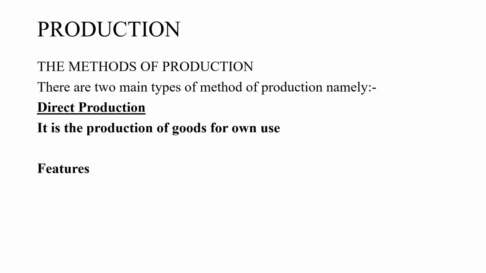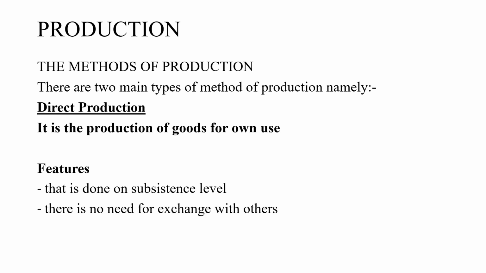So here are some features of direct production. It is done on a subsistence level. What it means is you don't do this to sell, you do it just to sustain your needs. There is no need for exchange with others. Like I said, you just do it for yourself so that you use it. Also, it is meant only to satisfy one's own needs and wants, not those of other people. So that is direct production.